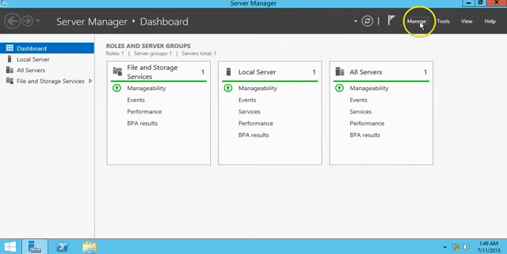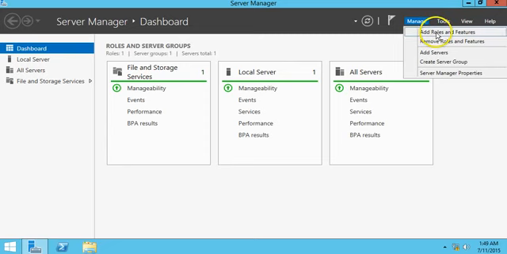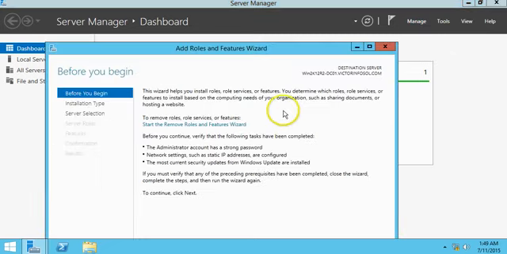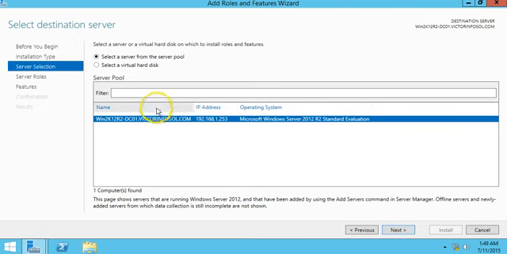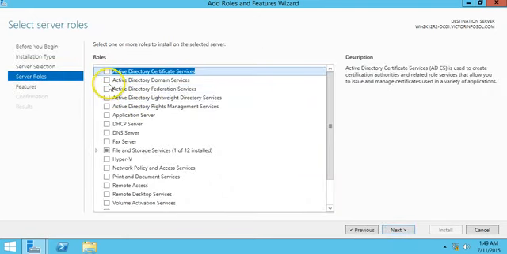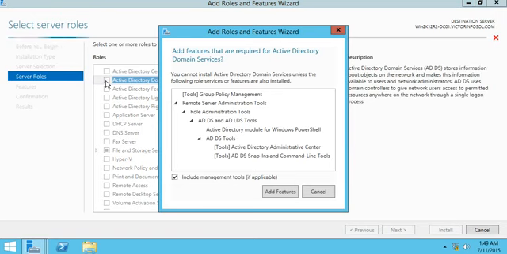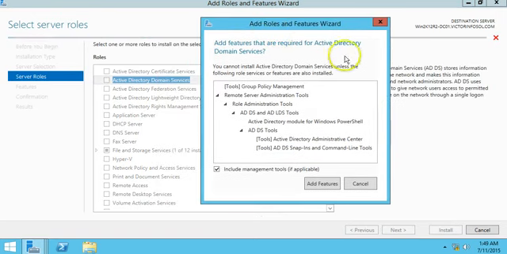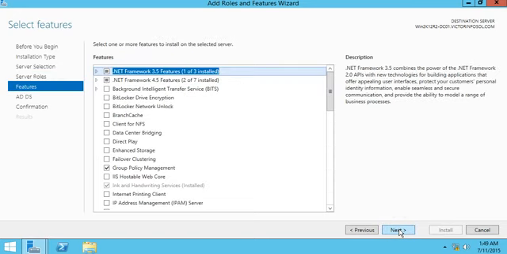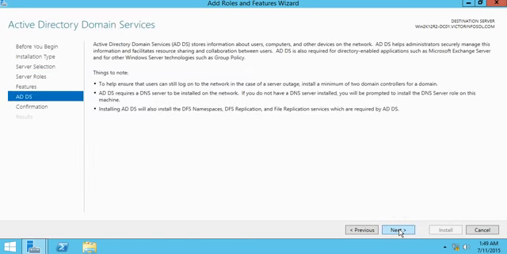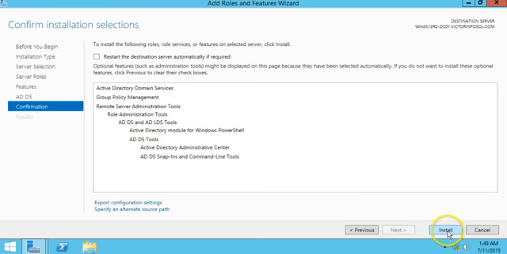So on next I am going to install Active Directory Domain Services role from the server manager. I am on server 2012 machine. Going to click on manage, add roles and features, and I am going to click on next. Default settings, no need to change anything. Next, and you can verify the server name and the IP address. Click next. From the server role I am going to select Active Directory Domain Services. Yes, I want to add required features that support the Active Directory management. So I am going to click on add features, click next, click next, next, and I am going to click on install button.